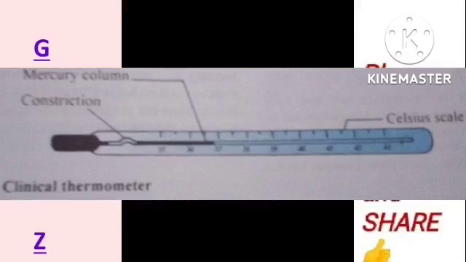Because of this, the temperature range of the clinical thermometer is between 35 degrees and 43 degrees Celsius, because that is the range of the possible temperature of a human body.